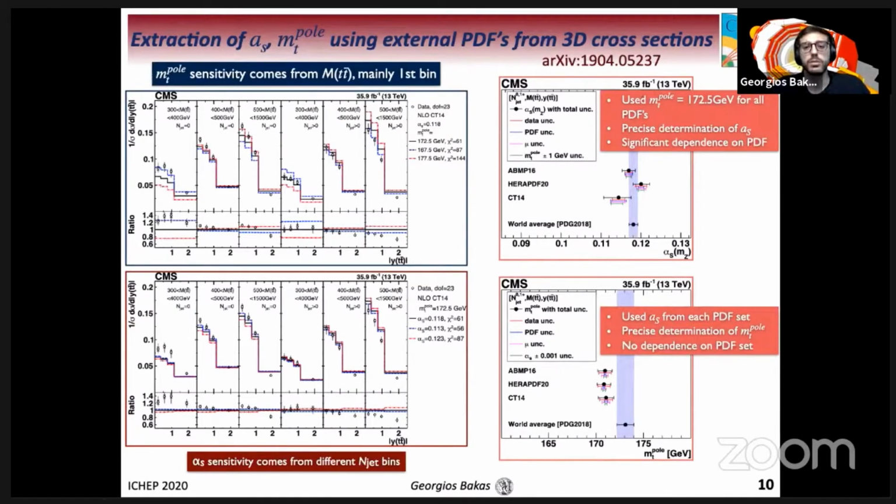On the top right, you have the extracted strong coupling strength, for which we use the top quark pole mass value of 172.5 GeV. The extraction allows a precise determination of the strong coupling strength, and as you can see, there's a significant dependence on the PDF we're using. Whereas on the bottom right, you have the extracted top quark pole mass, for which we use the strong coupling strength that's obtained from each PDF set. The extraction here allows a precise determination of the top quark pole mass, and unlike the strong coupling strength, there is no dependence on the PDF set.